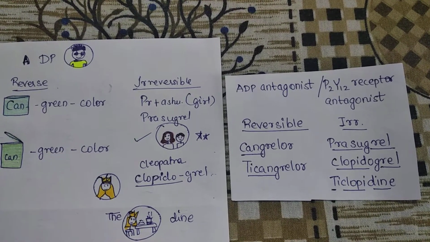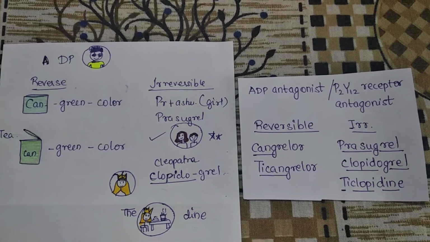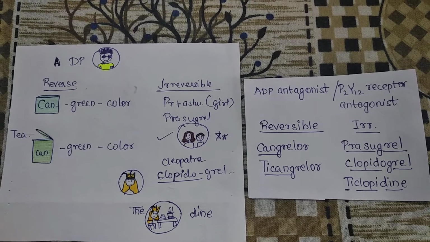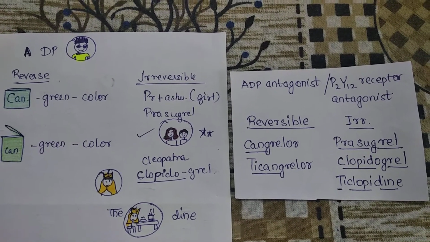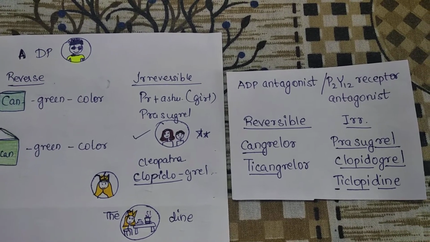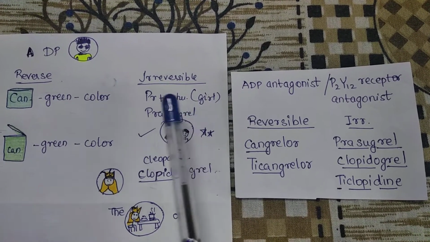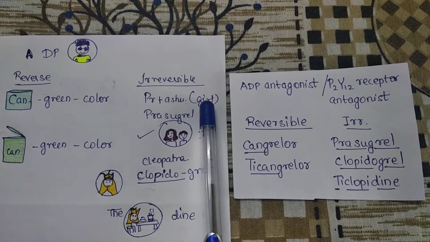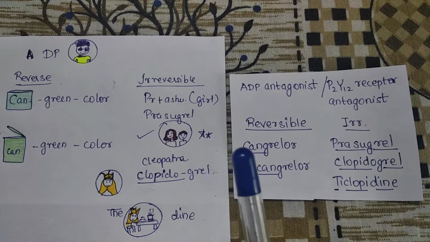Now comes the irreversible part, that is, auntie will not allow you to change your DP if you are engaged. So the DP is irreversible. You can't change DP. When Praveen is in relationship with Ashwini, that is Prashu and girl. Ashu is the girl. So Prasugrel. So Prasugrel is the drug.